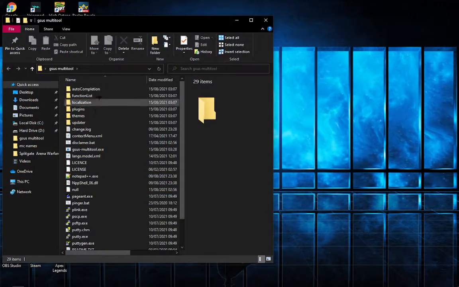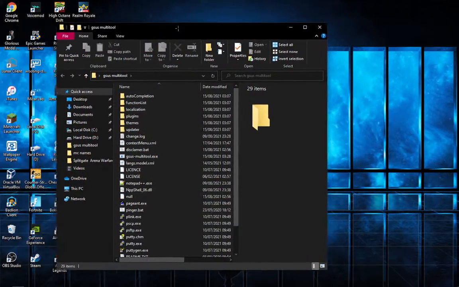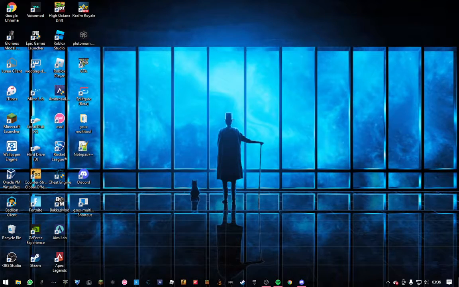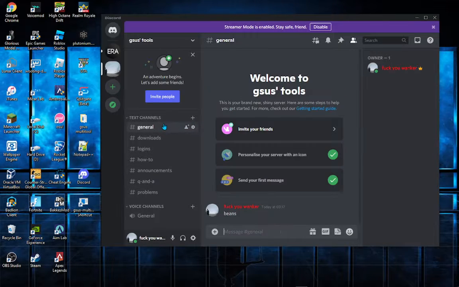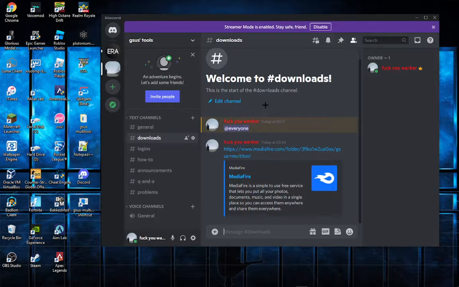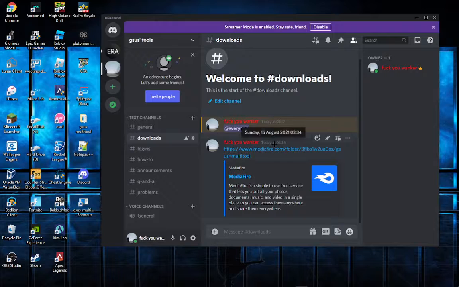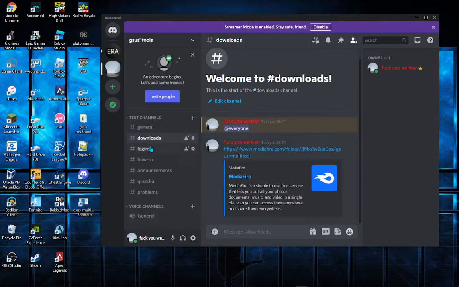So when you download it, first you're going to have to join the Discord server in the description. So first you'll be in general. I'll just put beans there, don't know why. Then you want to go to downloads and you want to download it. I mean, I already have it downloaded, so I'm not going to download it.